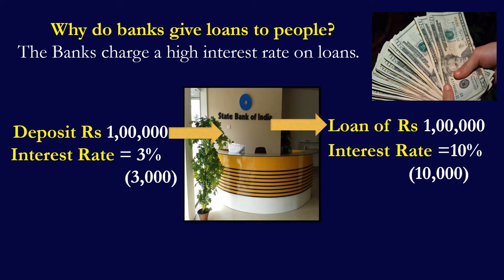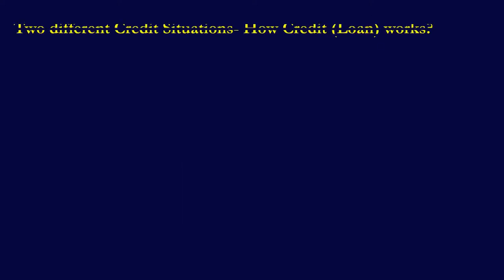That means if you are taking a loan of 1 lakh rupees, the bank will charge 10,000 rupees per year interest on your loan. You would have to pay 10,000 per year to the bank as the interest on 1 lakh rupees. But when you deposit 1 lakh rupees in the bank, it will pay only 3,000 rupees as interest on your amount. This difference between interest rates is the main source of income of the bank. Let's observe these two situations and find out how this loan or credit works.